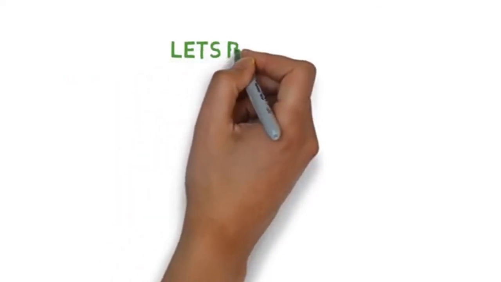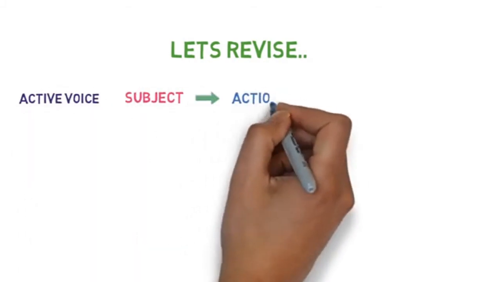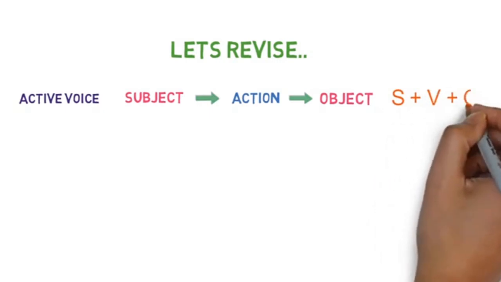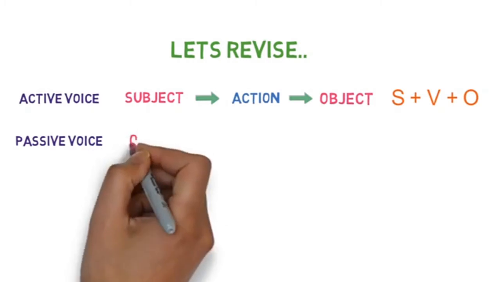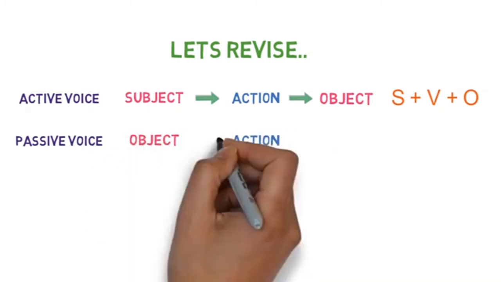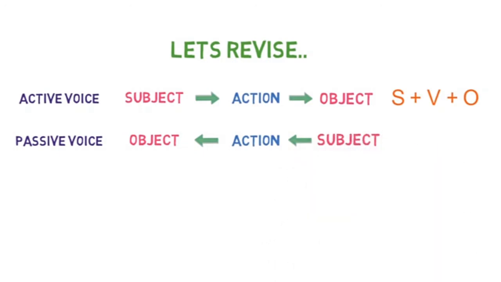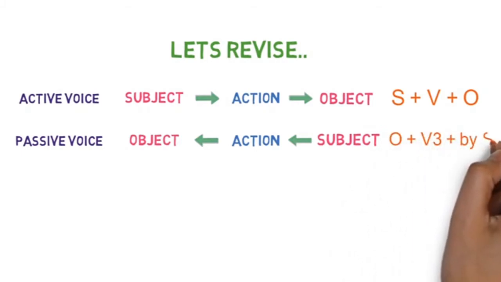Now let's quickly revise what we have learned in this video. Firstly, we discussed what is active voice. Here the subject performs the action and object receives the action. General sentence structure of it is subject plus verb plus object. Then we discussed about passive voice. Here more importance is given to the object and the action that is being performed rather than who has performed the action. General sentence structure of it is object plus verb plus by plus subject.